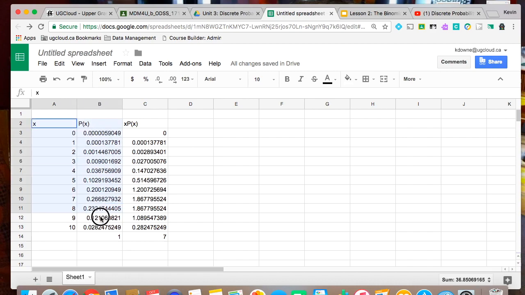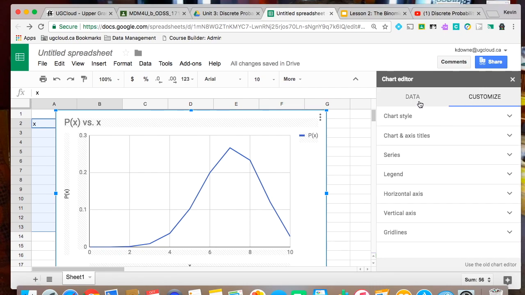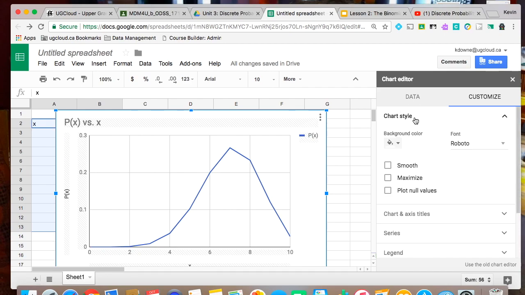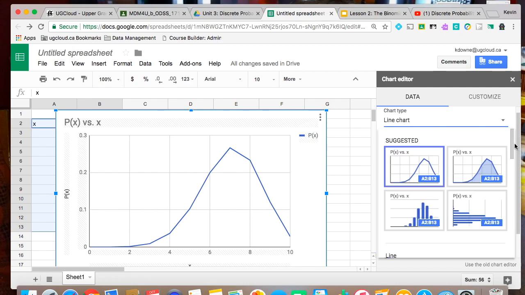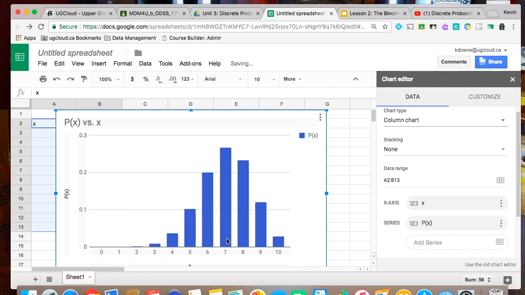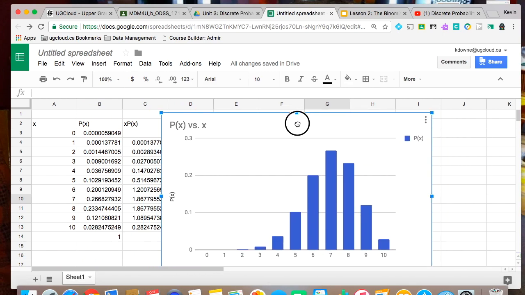We can see that if we highlight these two columns, just highlight the X to there, and click Insert Chart, it will guess what chart you want. And that's not bad, but we don't want a line graph like that. We want a histogram or a bar graph. Bar graph is nice. So that's how you recreate the bar graph of the probabilities.